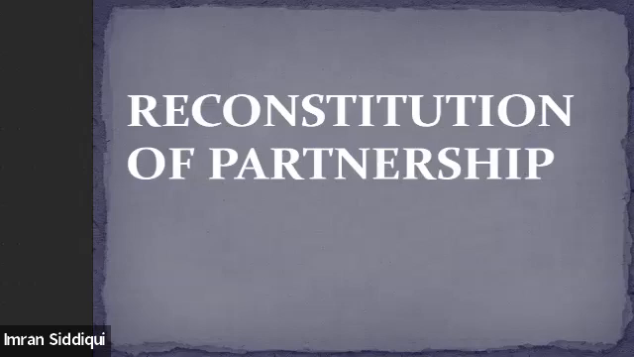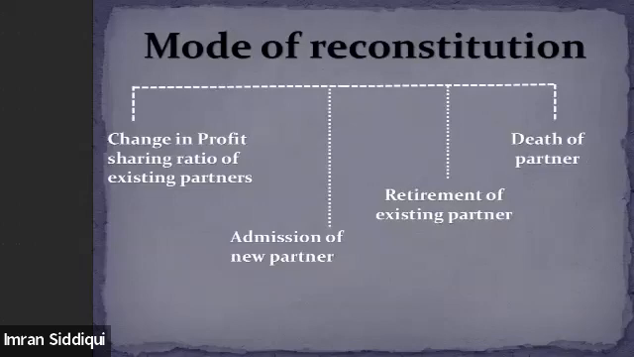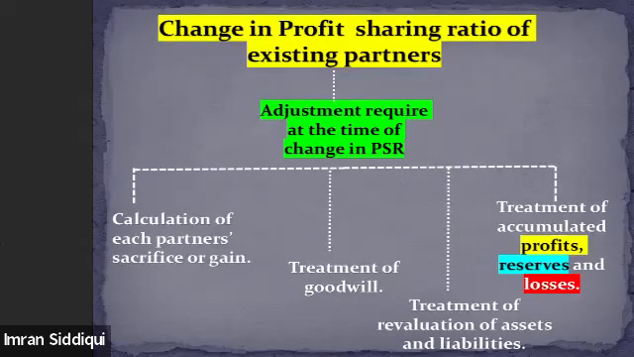In the previous class, we started this topic, the reconstitution of a firm, wherein we understood the basic meaning of reconstitution. I told you that reconstitution is a change in the existing agreement, whenever there is a change in the profit sharing ratio, admission of a partner, retirement of an existing partner, or death of a partner. All these are the various reasons on account of which reconstitution may take place.